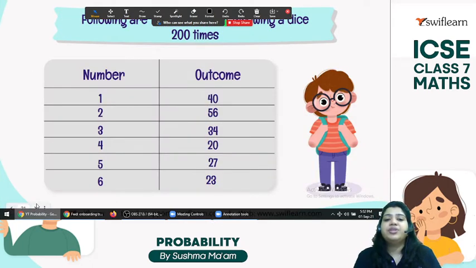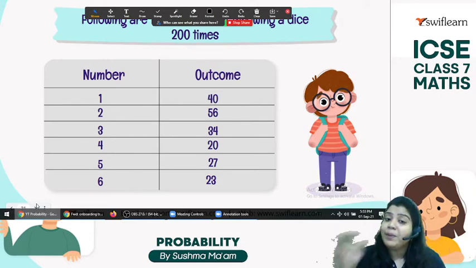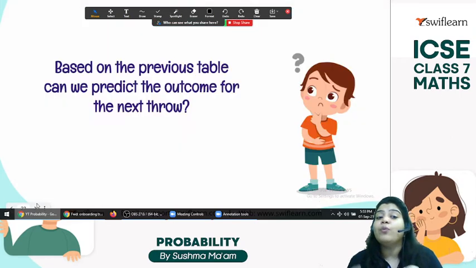Now the next question: suppose we throw a dice 200 times. In that case, number 1 comes up 40 times, 2 comes up 56 times, 3 comes up 34 times, and so on. But if I throw the dice again, will the result be the same or not? Never, because the outcomes are equally likely, but not always the same. So based on the previous table, can we predict the outcome for the next row?